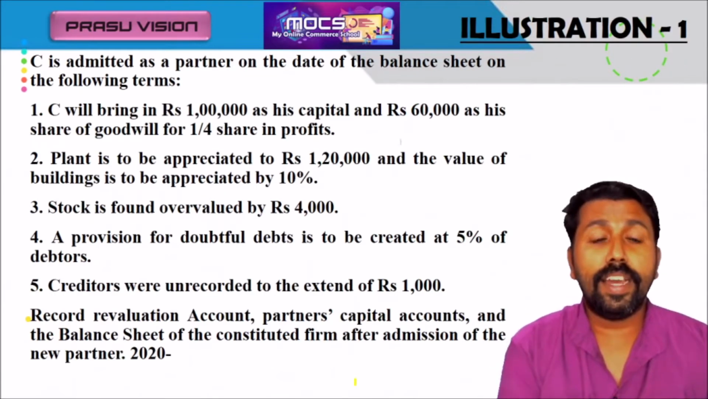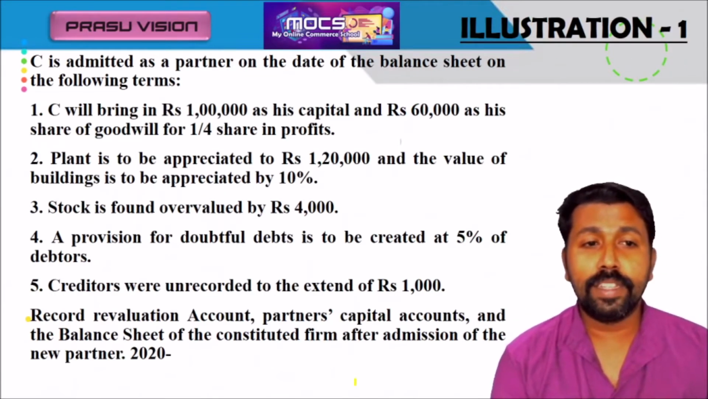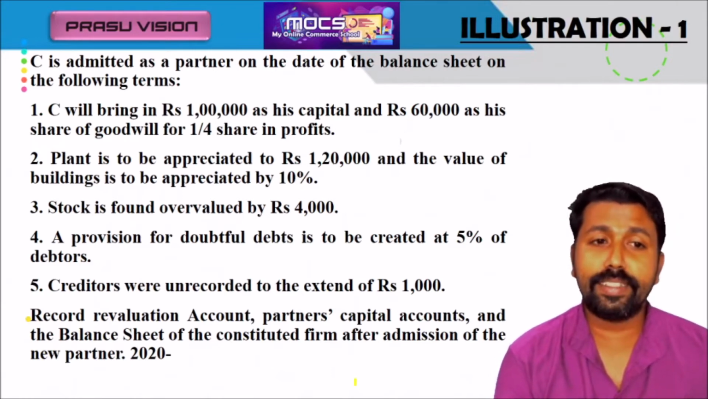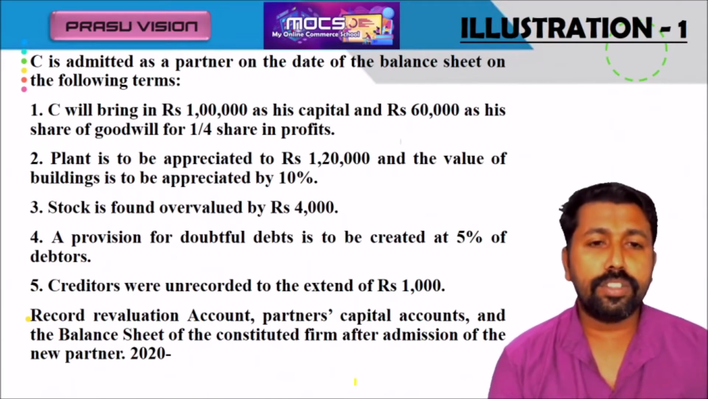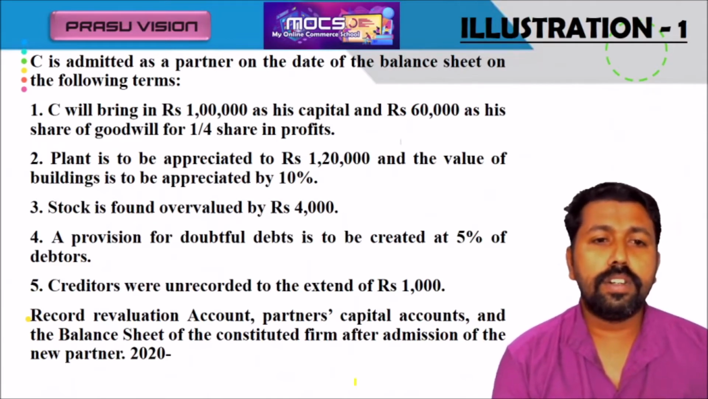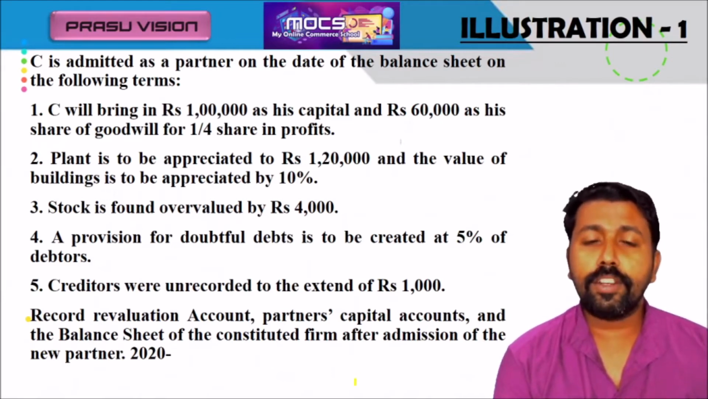C is admitted as a new partner into the firm, and at the time of his admission the balance sheet is as stated above, and we have to adjust the following items. C will bring 1 lakh as capital and 60,000 as his share of goodwill, and his share of profit is 1/4. So out of 4, C will get 1 share. Plant is to be appreciated to 1,20,000. The value of plant is increased.